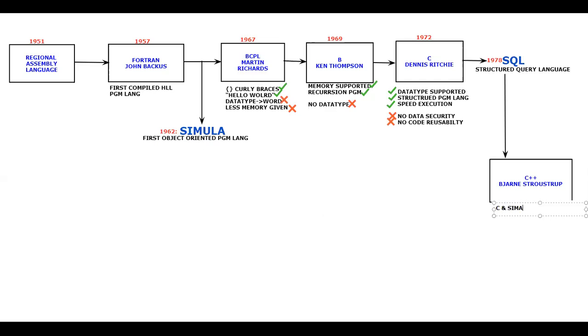He took the idea from both languages, C and Simula, and created a programming language, and people used to call it the C programming language with classes. That is how people took it the first time when he released it. So C and Simula give you C++, with C and classes included. So I can call it an object-oriented